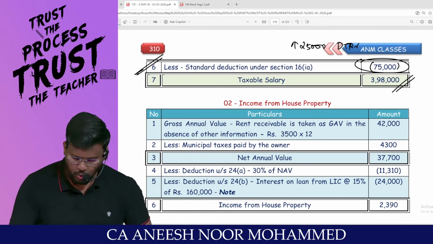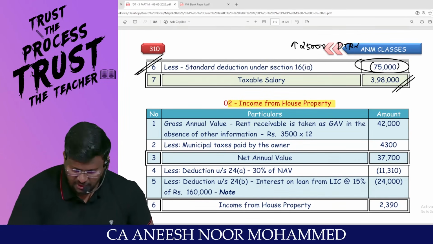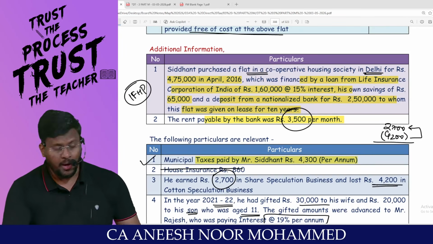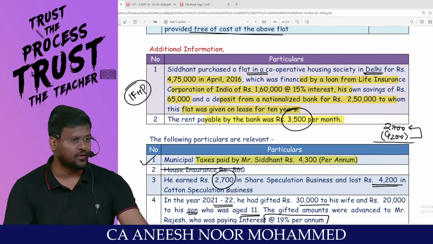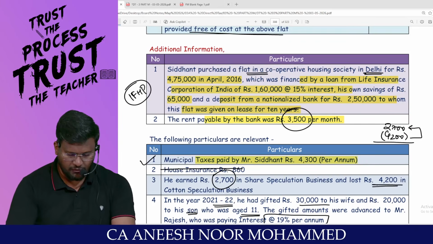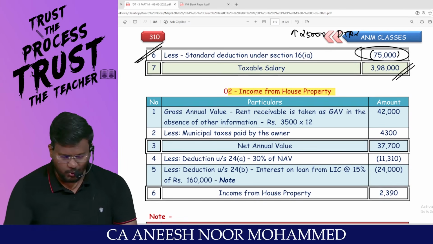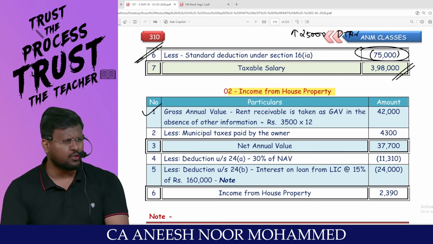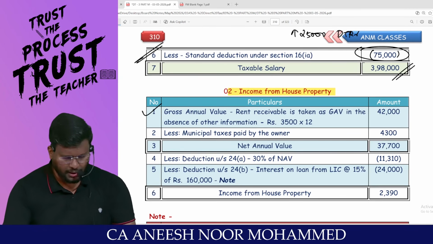Coming to income from house property, my dear lovable students. They said there was one flat, the story of the flat. Monthly rent of how much? 3,500. So on the calculator, 3,500 into 12 comes to 42,000 rupees, the gross annual value. Are you all really with me? Because fair and municipal value details are not given in the question.